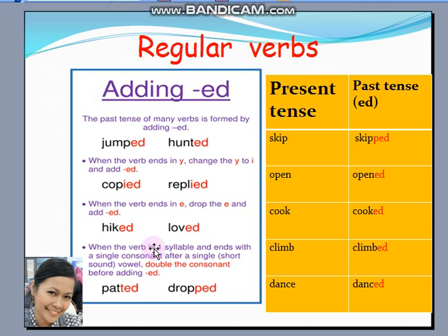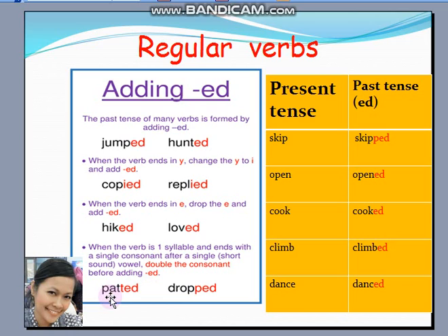When the verb is one syllable and ends with a single consonant after a single or short vowel sound, double the consonant before adding ed. For example, pat, patted. Drop, dropped. These words pat and drop have short vowels.